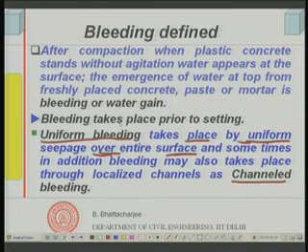But sometimes, in addition to this uniform bleeding, in some places the water might come out selectively, at a very high rate, through some localized channels that are formed, and this is called channel bleeding. So, two types of bleeding we have recognized, one is uniform bleeding, the other is channel bleeding.